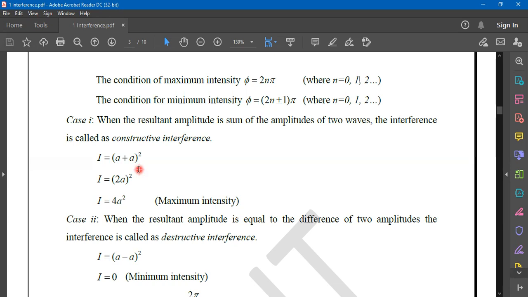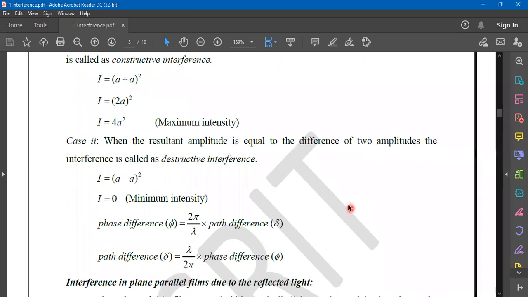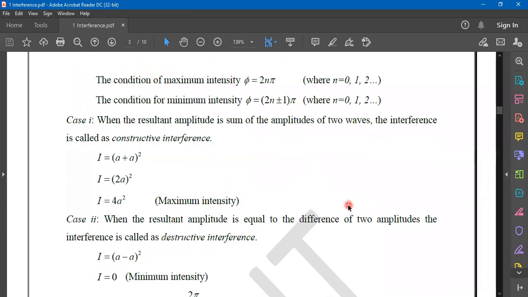So if you are handling two or more waves having the same amplitudes, the maximum intensity is 4a square and the minimum intensity is 0. Are we clear? Yes, sir.